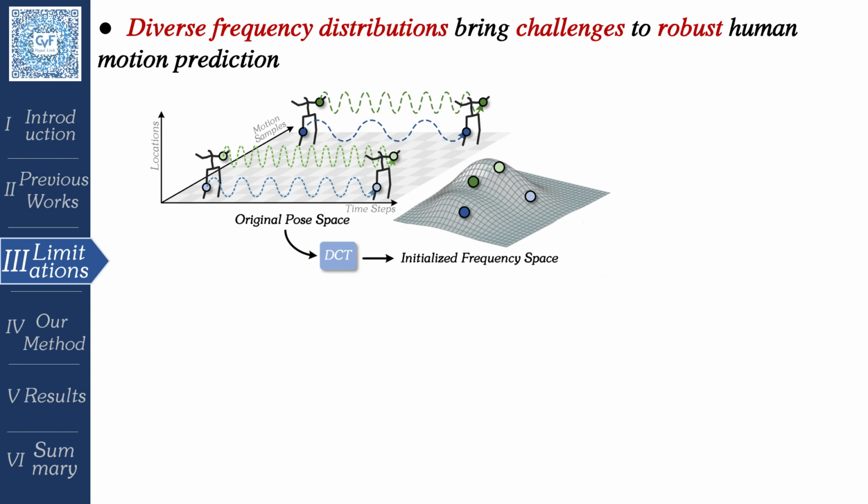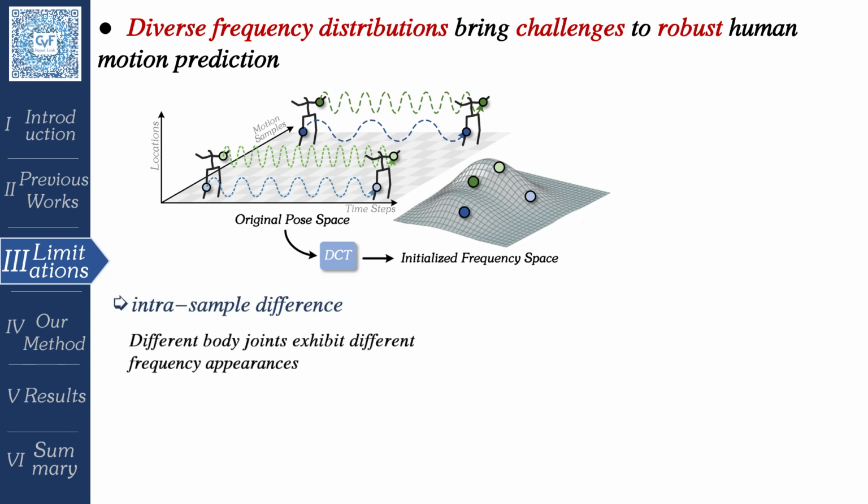However, there still remain underlying challenges for powerful frequency representation learning. One challenge is the intra-sample difference. Since the human skeleton is a non-rigid articulated structure, different body joints exhibit different frequency appearances in their motion trajectories.